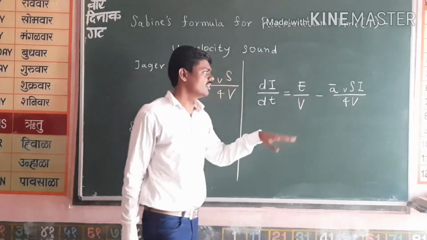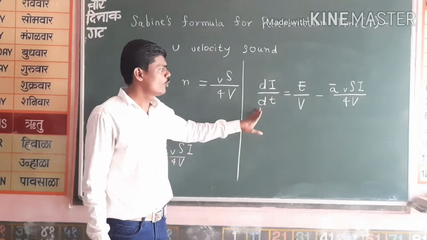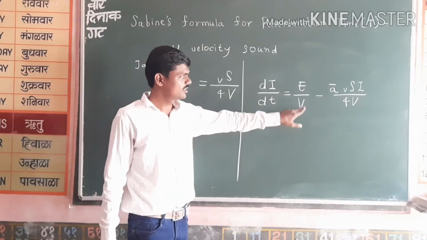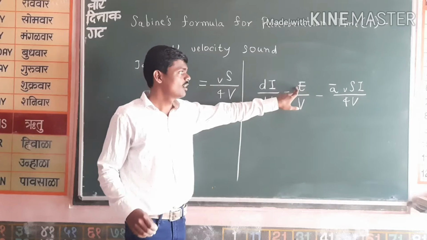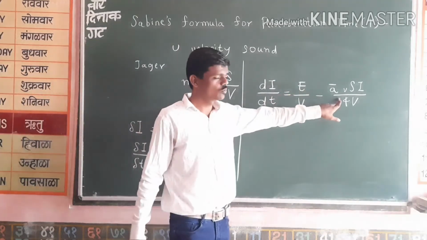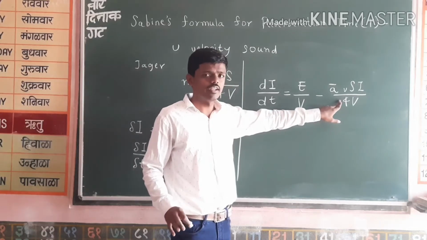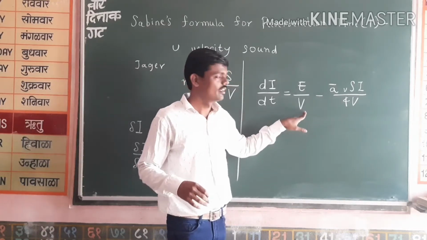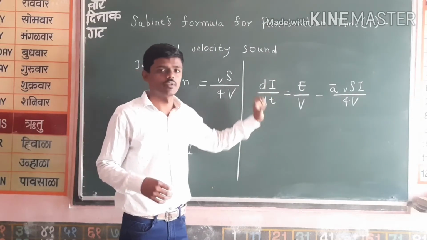Now what does this mean? We need to find the growth rate of energy in that hall. The energy emitted by the sound source, and this is the fall in intensity. If we subtract the fall in intensity from the emission of sound, then we will get the growth rate. Okay, so this is the correct equation.